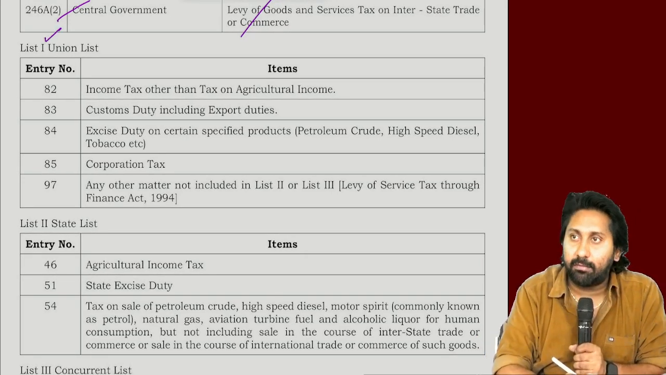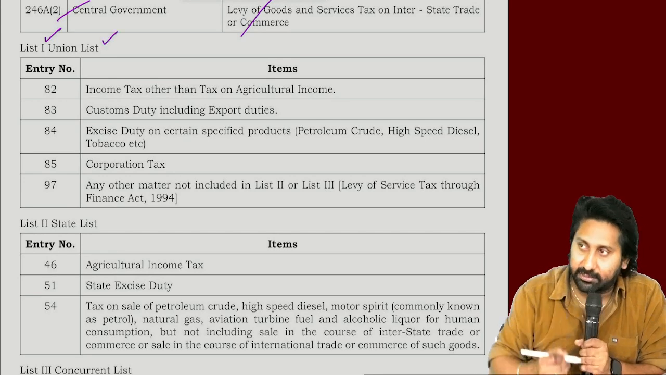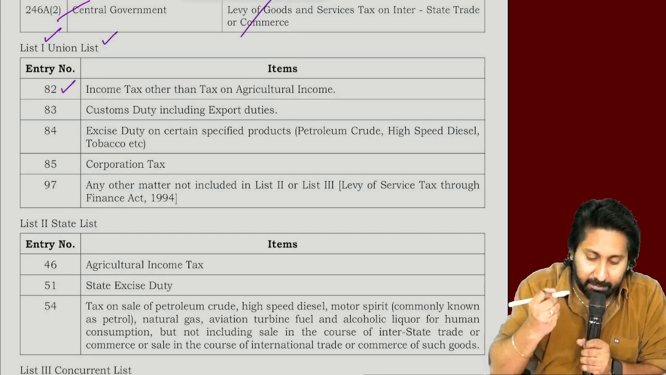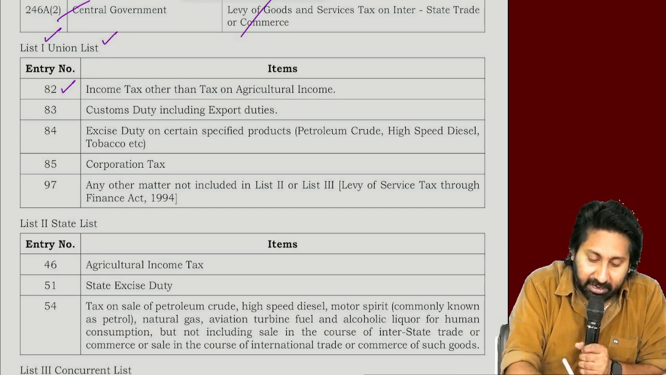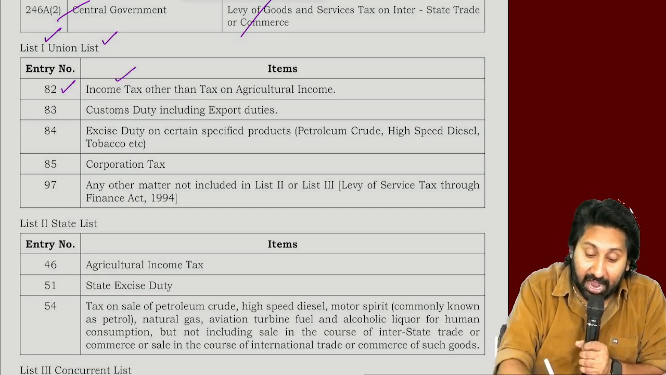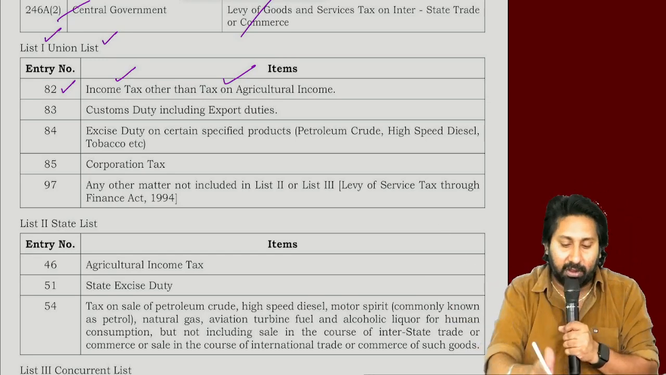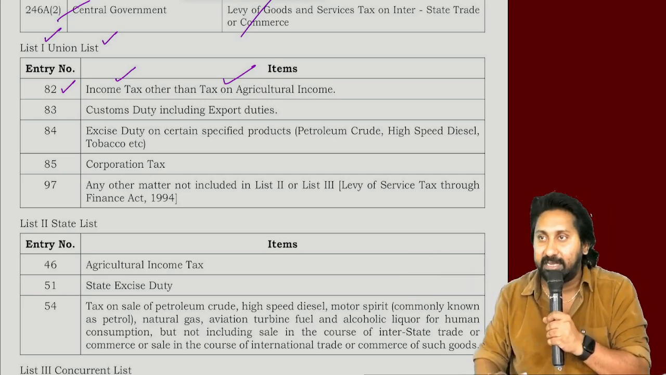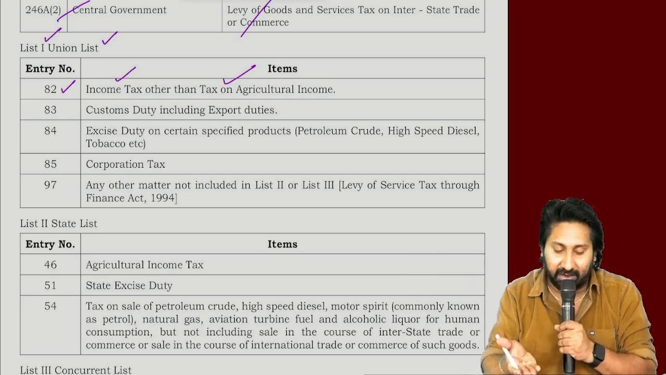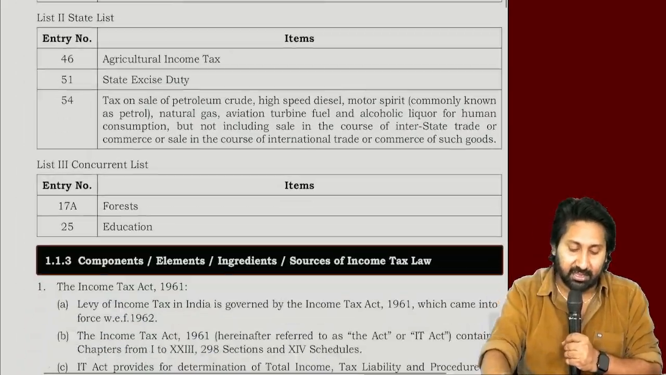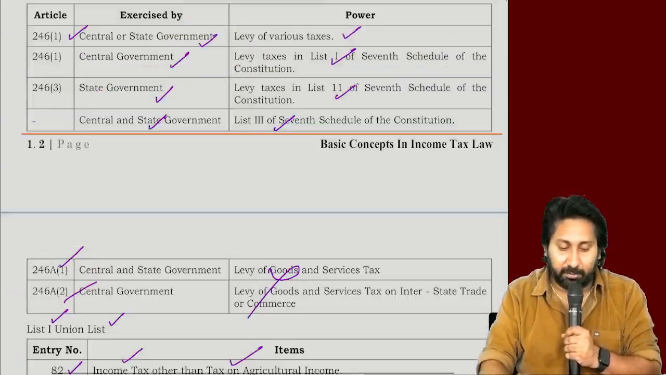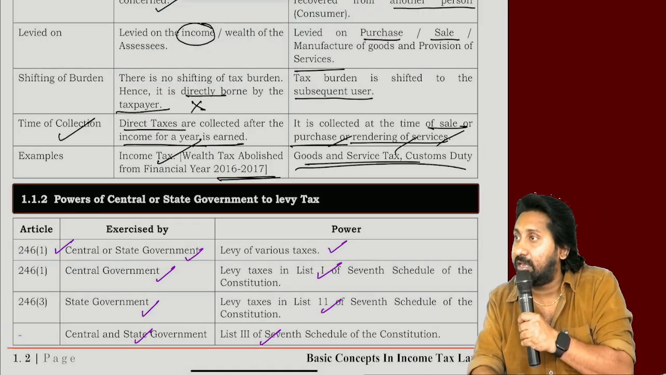List number, entry number, the power given to levy tax other than on agricultural income. That is it, game over. Remaining all are only for your understanding purposes. Excise duty, customs, all these I have given. Are you listening? Next. So this is a point here. Everyone understood the logic clearly?